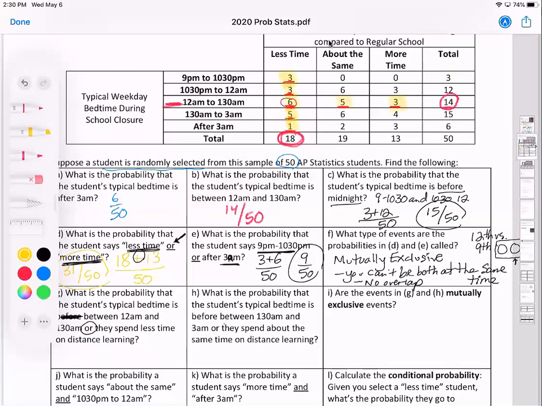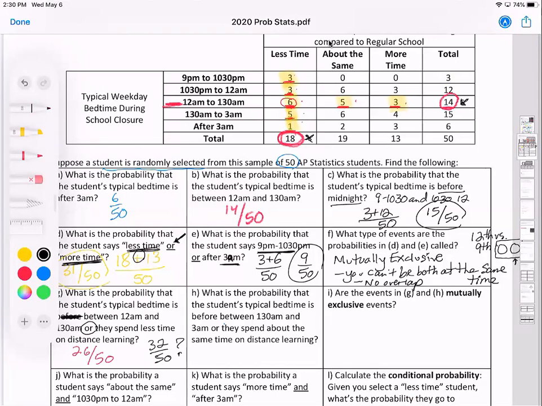So really, if we're just counting the students, we should get an answer of 3, 3, 6, 5, 1, 5, 3. So if we add those up, 3 plus 3, 6 plus 6 is 12, plus 5 plus 1 is 18, plus 5 is 23, so 26. We should get an answer of 26 out of 50. But look what happens if we just take these counts here. 14 plus 18 is 32 out of 50. So that's a problem. These answers should be the same.